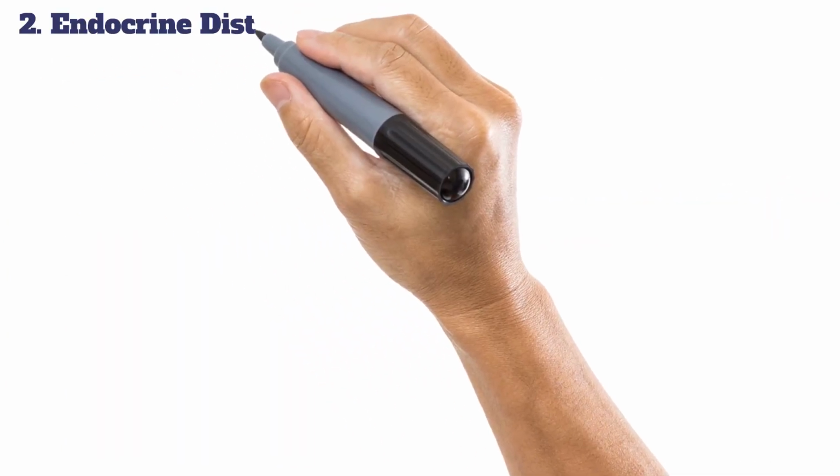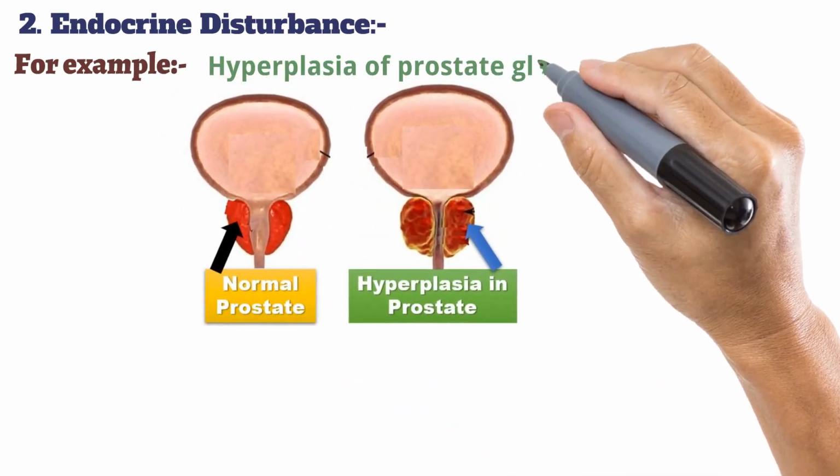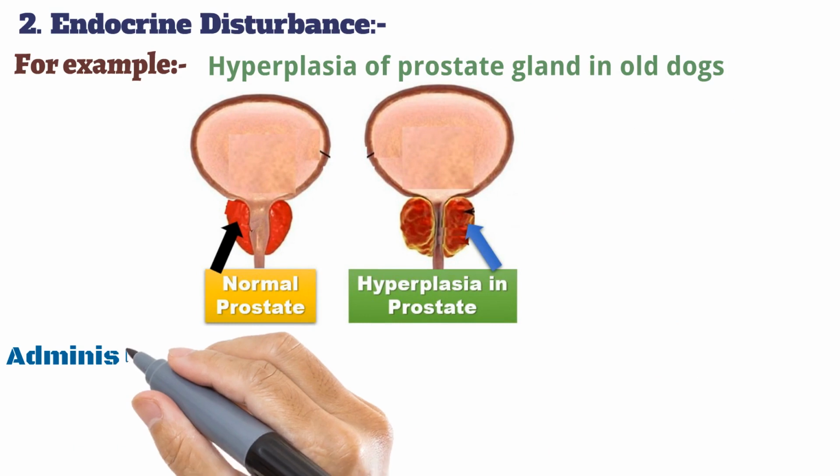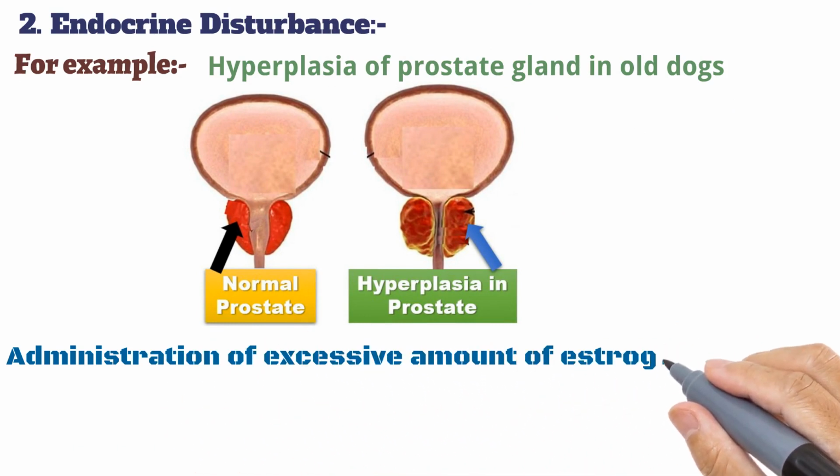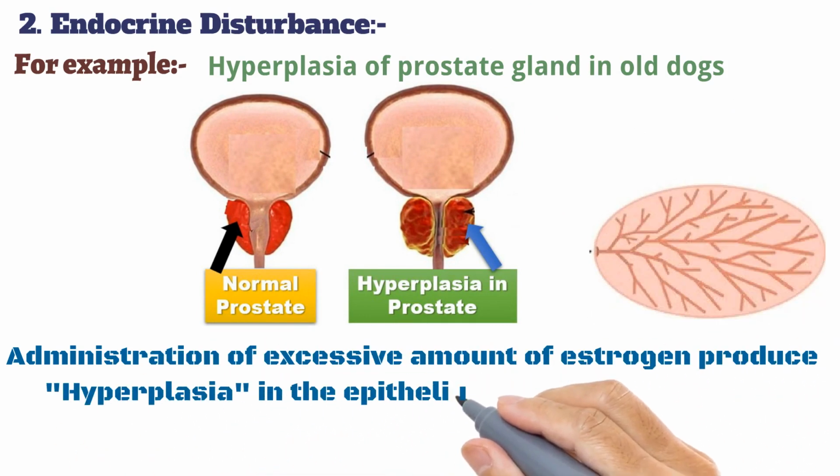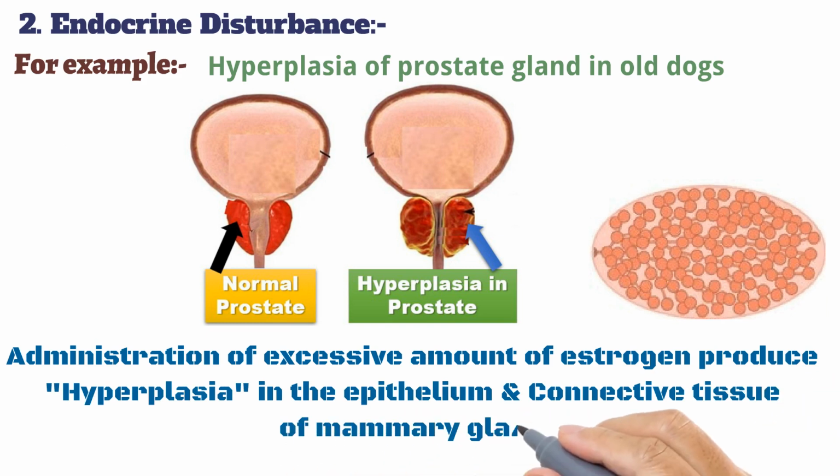Second is endocrine disturbance. For example, hyperplasia of the prostate gland in the old dog. Administration of an excessive amount of estrogen produces hyperplasia in the epithelial and connective tissue of the mammary gland.